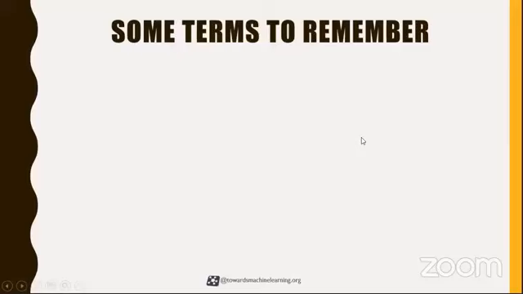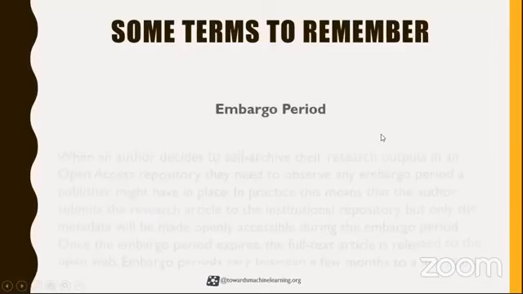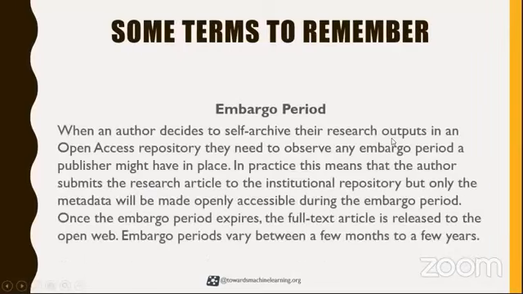Now we will be going towards the embargo period. Let me tell you about this period. This period generally begins from the date the article is formally published online in its final and fully citable form, that is, after the online publication date.